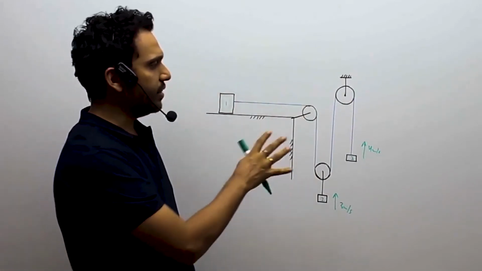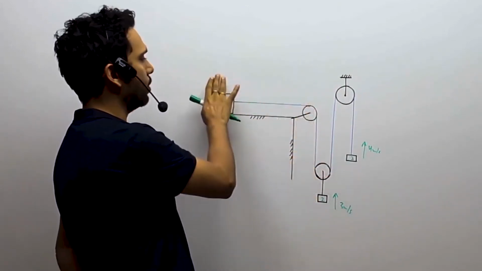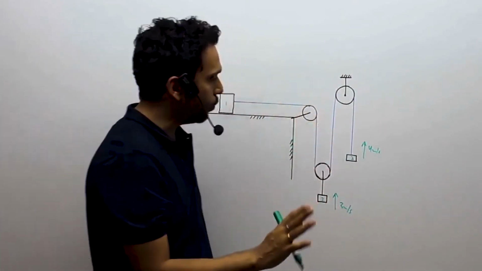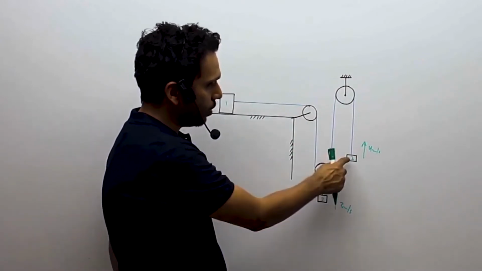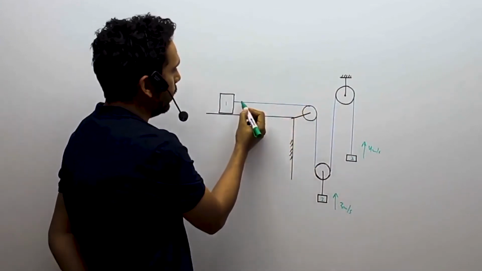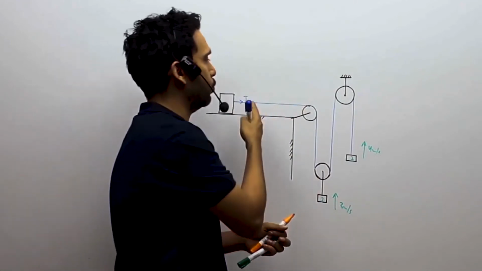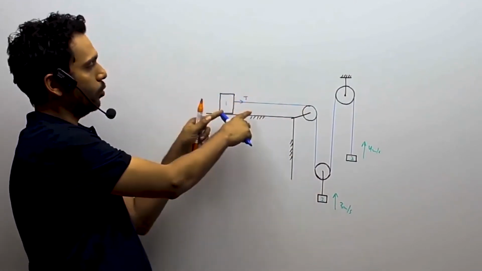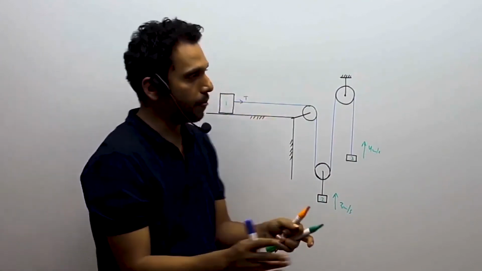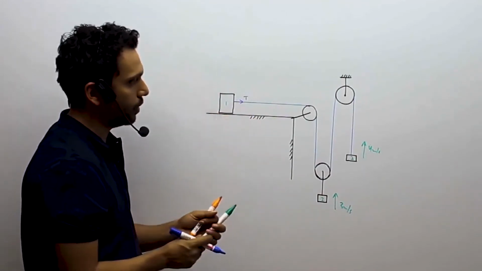By the way, can there be any situation such that nothing moves, everything is frictionless? This is a very, very massive body, say 1000 kgs, and everything is frictionless. Will there be a situation where nothing moves? No, there won't be. Due to the weight of this body or this body, this string has to have a tension. If this string is having a tension, it is going to pull this body, however low the force is. Even if it is 1 gram force tension, it is going to pull the body and will create an acceleration accordingly by the formula F is equal to ma, provided there is no friction. So practically it is possible, because practically no friction is very difficult to achieve.